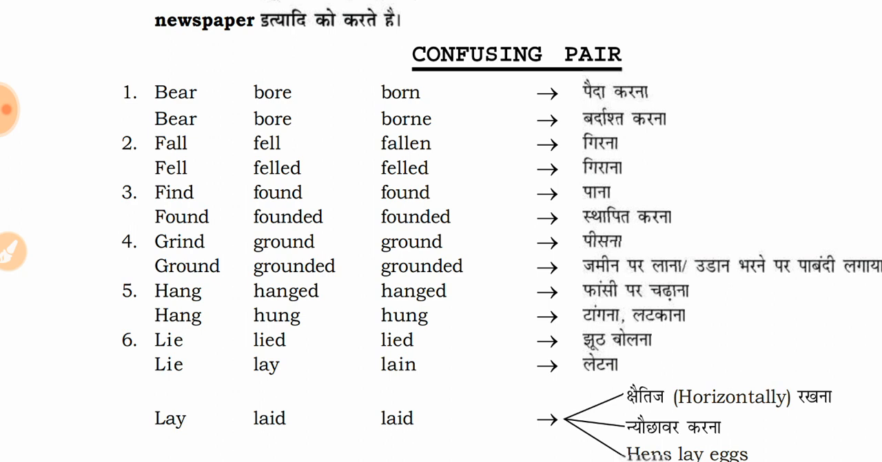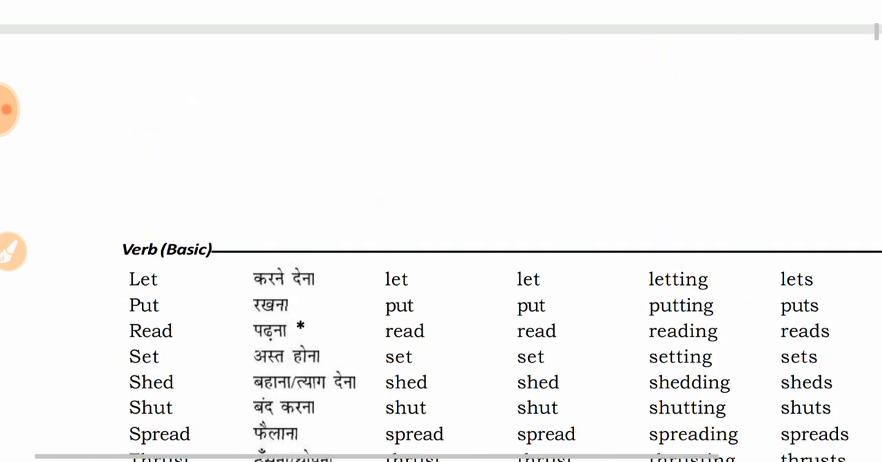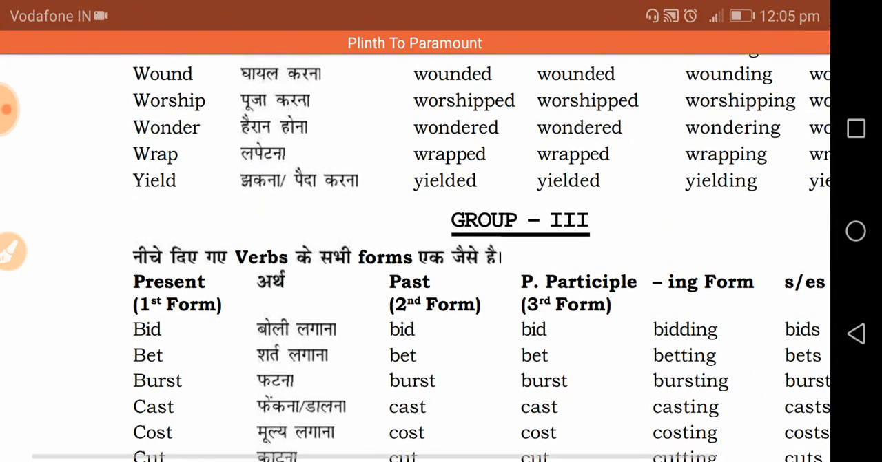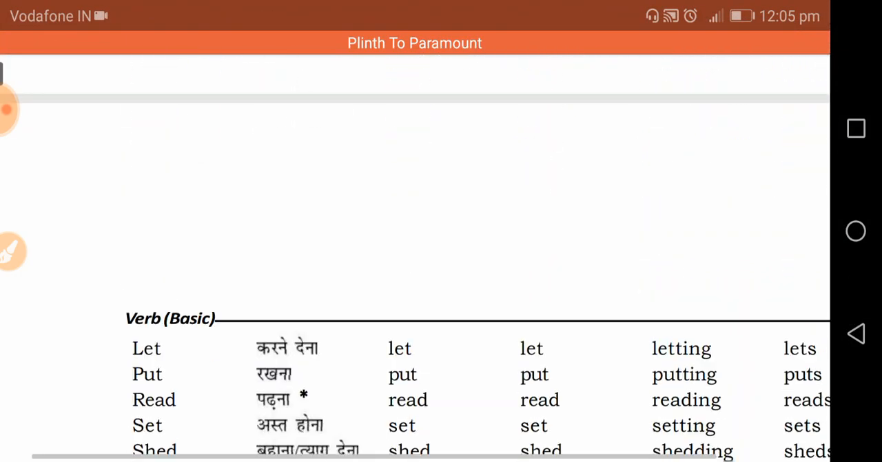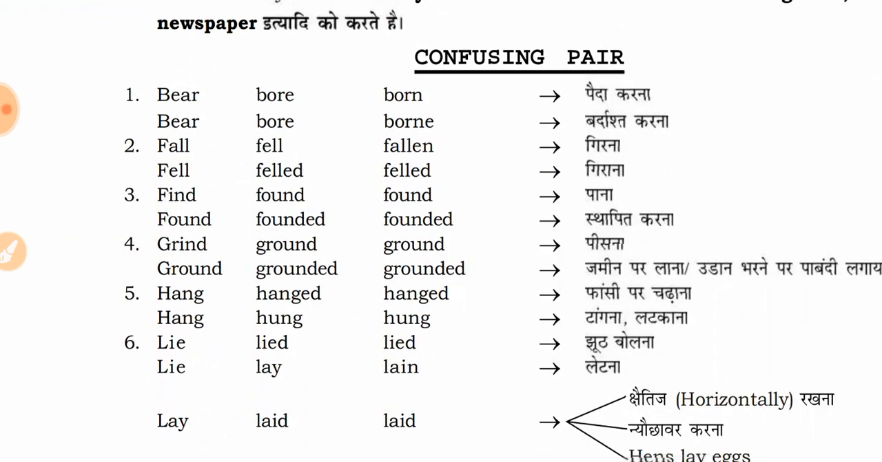So they will go in the similar manner. First we have the past form, then the past participle, and then the present participle. No, actually, it is the present. The first one is the present, then past, and then the past participle. So here we don't have the ing and the es forms. So let us begin.